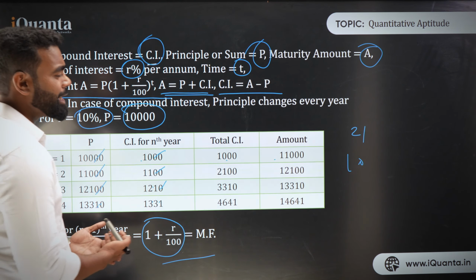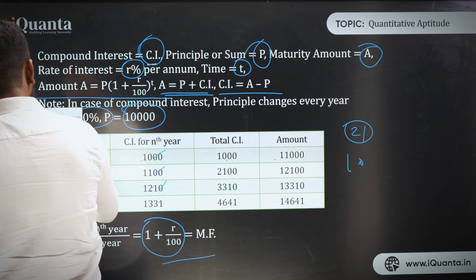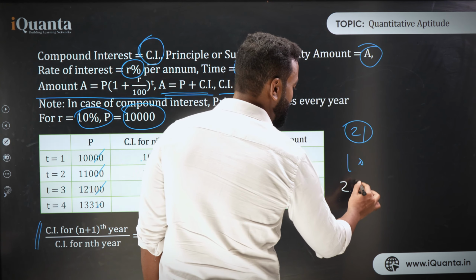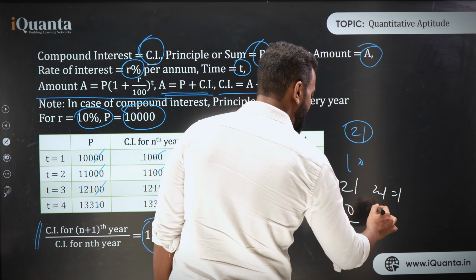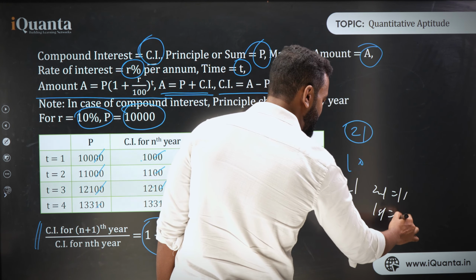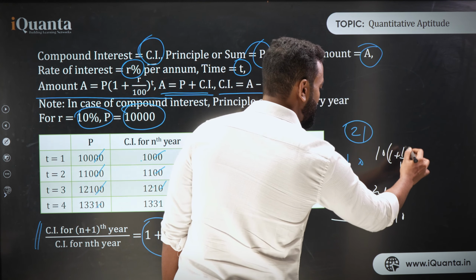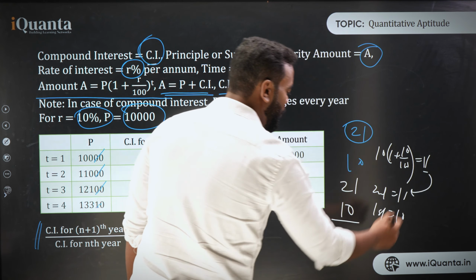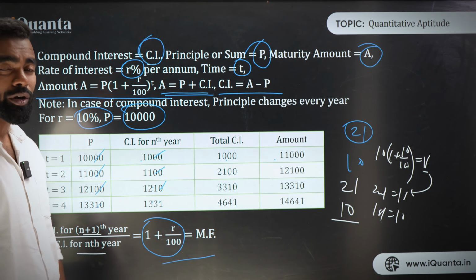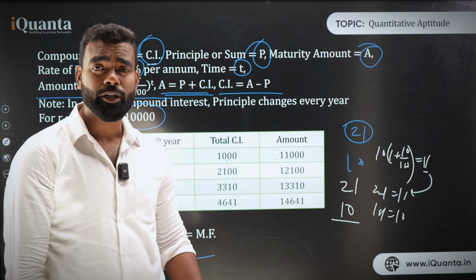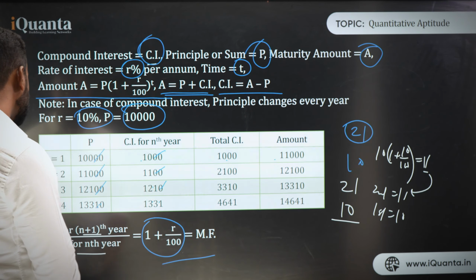If 2 years is 21, then in the first year it is 10 and in the second year it is 11. So 10 into 1 plus 10 upon 100 is 11. So the formula is: compound interest for the n plus 1th year upon compound interest for the nth year is 1 plus R upon 100. Please remember it carefully. This is a very useful formula, also known as the multiplying factor.